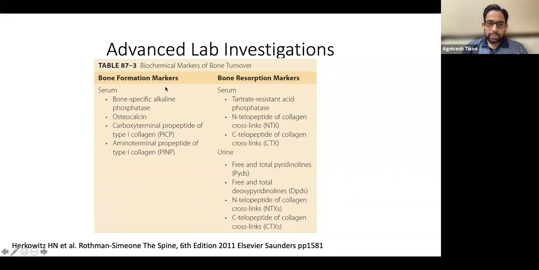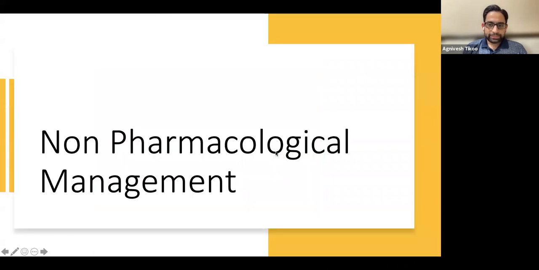So there are bone formation markers and there are bone resorption markers. Among bone formation markers, apart from the other ones like alkaline phosphatase, the P1NP is the one which we rely on primarily for the anabolic activity. And CTX, or the C-telopeptide of collagen cross-link, is the one which we rely on in blood for the catabolic activity.